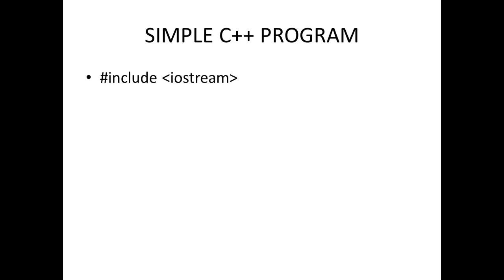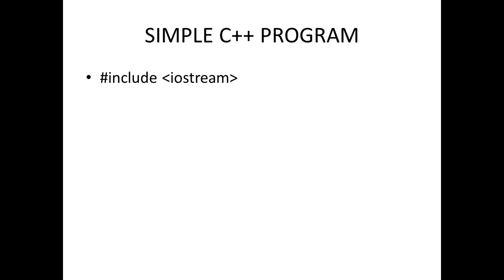So let's look at a simple program in C++. Many times when you write a program with C++, the first line you see is #include <iostream>. Iostream stands for input-output stream. This is a file. Whenever you see #include, it means we are including an external file, what we call a library file, into our code.